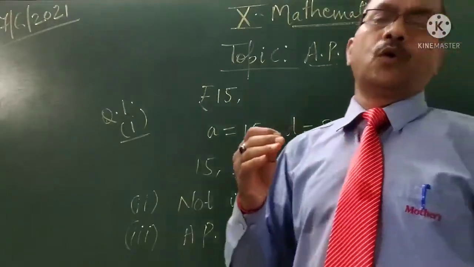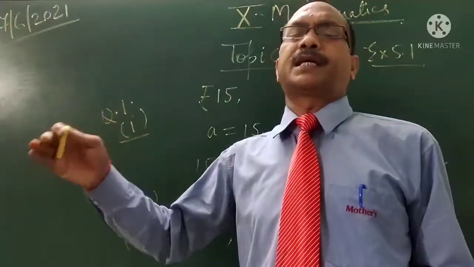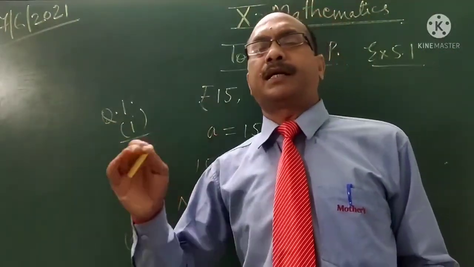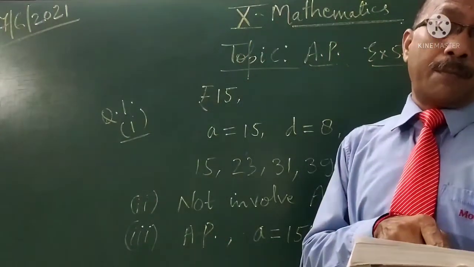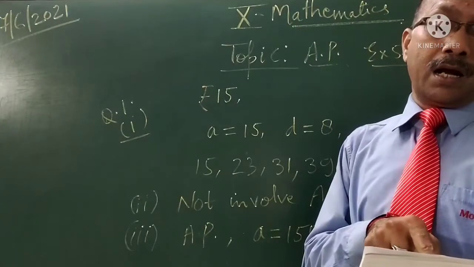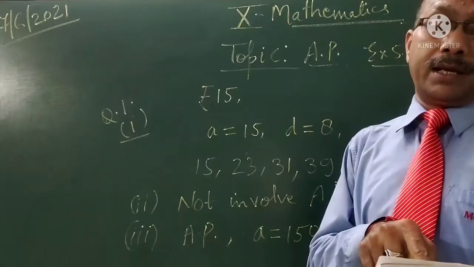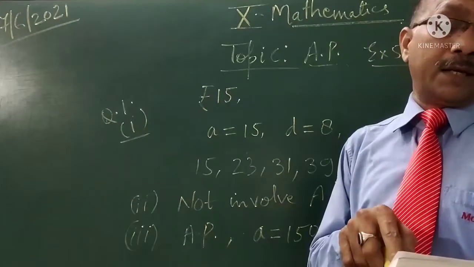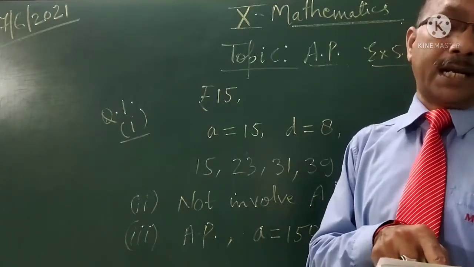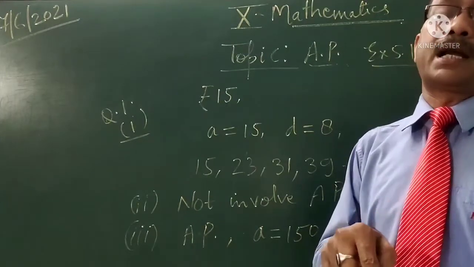So to check whether the given expression is an AP, we will see the first term and the common difference. Then the fourth part, the amount of money in the account every year when rupees 10,000 is deposited at compound interest at 8% per annum.